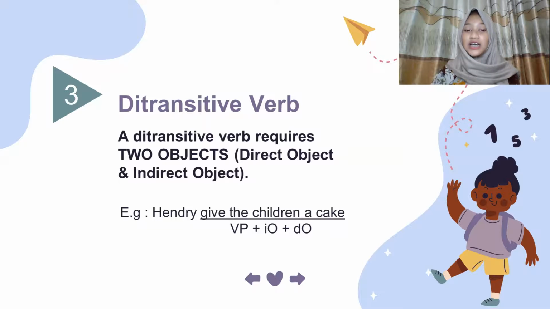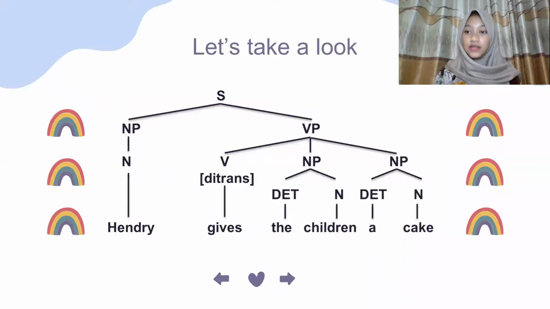Okay, let's take a look. Henry is a subject, or we know that Henry is a noun phrase, and the verb phrase is gave the children a cake. There are two objects in this sentence, the children and a cake. Which one is indirect object and direct object? Okay, let's take a look at the tree diagram.